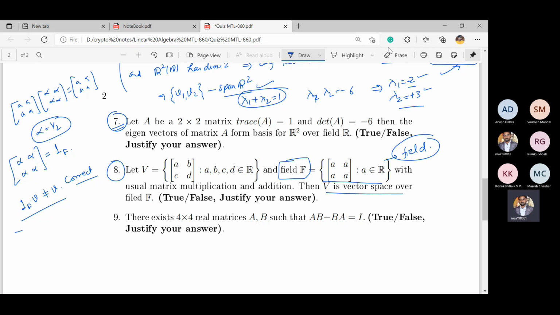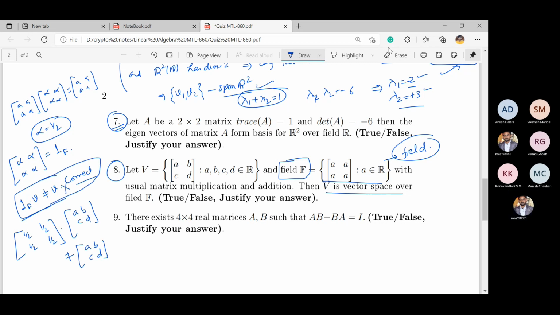Means identity element for this is 1 by 2, 1 by 2, 1 by 2, 1 by 2. So if you take any element of V of the form ABCD, then you multiply, you will obviously not get ABCD. This implies this property of vector space does not hold. So this one is not a vector space. This means it is false.